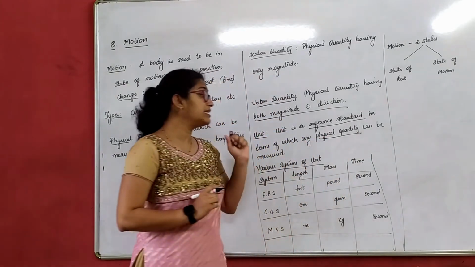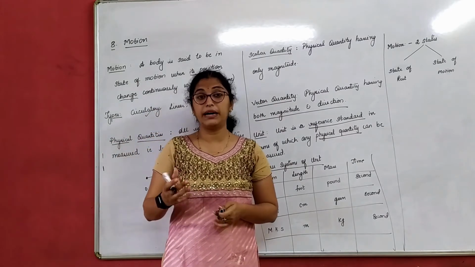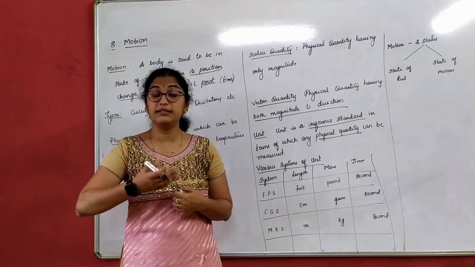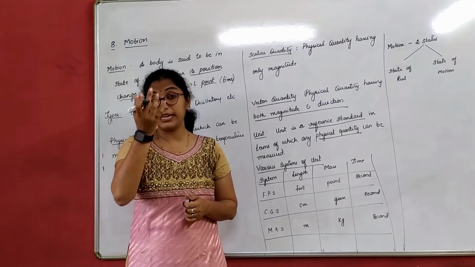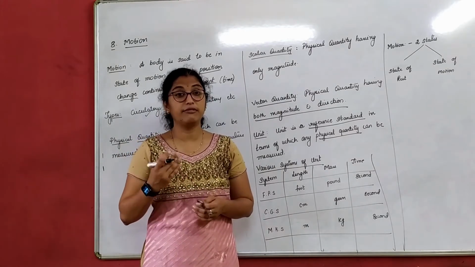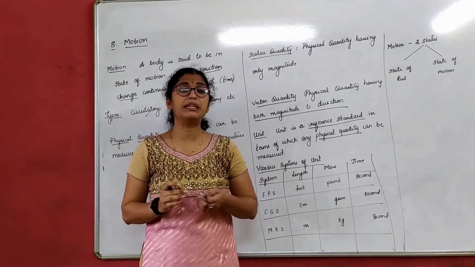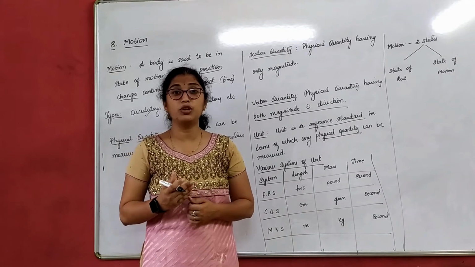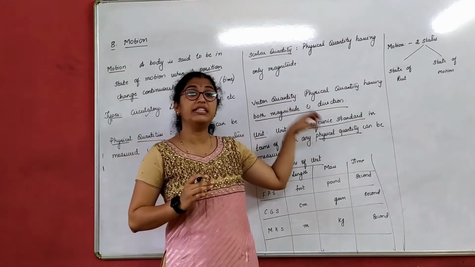A unit is a reference standard. That means I go to market to buy bananas. Nowadays you can get bananas in dozen, you can get bananas in kgs also. I go to market to get oil. So I'll tell him, give me 1 liter oil. I go to market to bring milk. Give me 3 kgs of milk. Do we use kg there? No, we use liters. That means a unit is a reference standard.